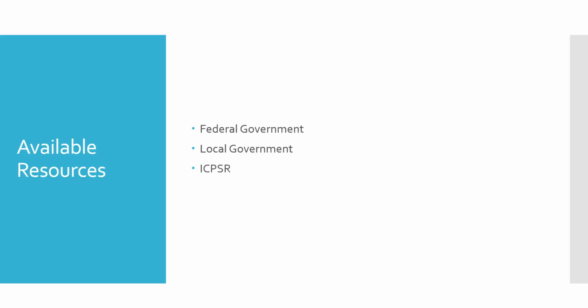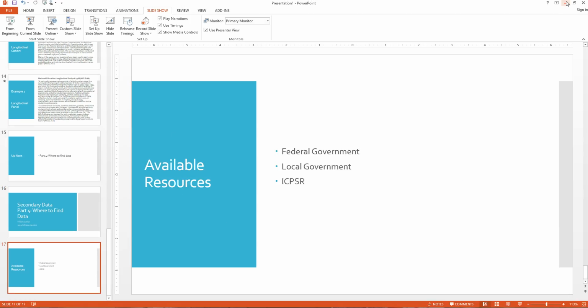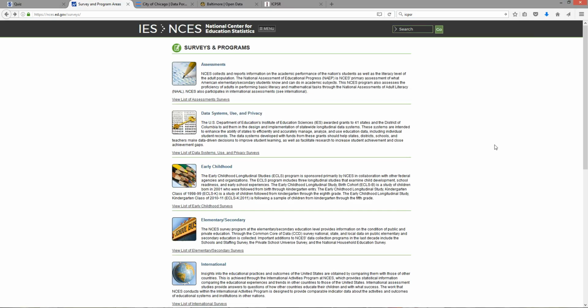So I'll briefly show you some examples that come from 3 different locations, though of course these are only a few of the many possible places where you may find data available. But we'll look at an example of data that might be available from the federal government, data that we might find from local governments, as well as data available from a nice repository called the ICPSR, which is sort of an academic repository. So let's go ahead and take a brief look at each of these different types of data sources. So the first website we'll look at here is the IES NCES website.